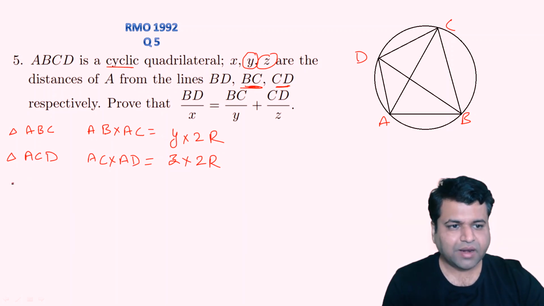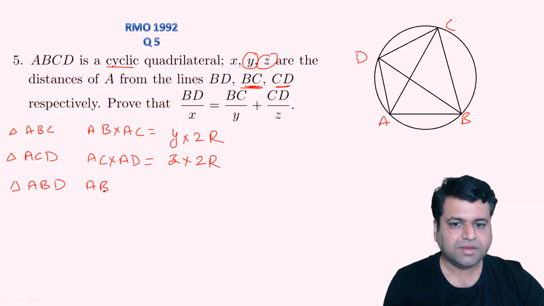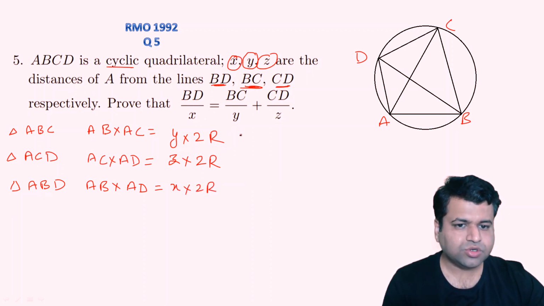Now again applying the previous theorem in triangle ABD, what you will get? You will simply get AB into AD, and that will be nothing but the perpendicular distance on BD, which is how much? X. Okay, so X times 2R, right? I hope these three equations are making sense. So let's say this is the first equation, this is the second equation, and this is the third equation.